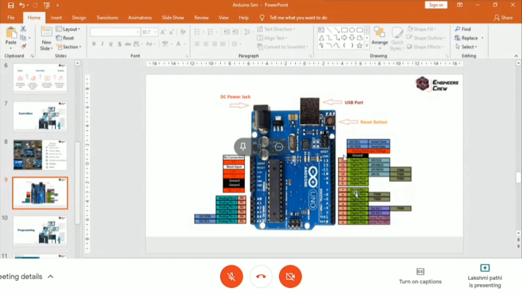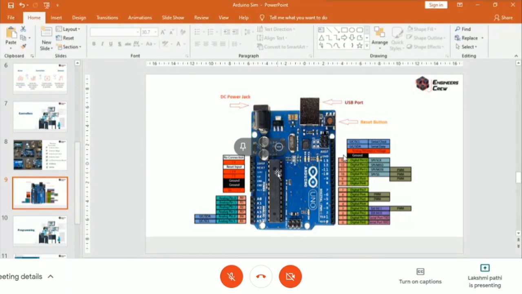These pins can be used for both input and output. You can use them as an input, like if you want to get data from sensors. Whenever the sensors are activated, they will give 5 volts. Likewise, we take the input, process that input, and take the necessary action to control the boards. So these are the digital pins, and I have already told you about that.